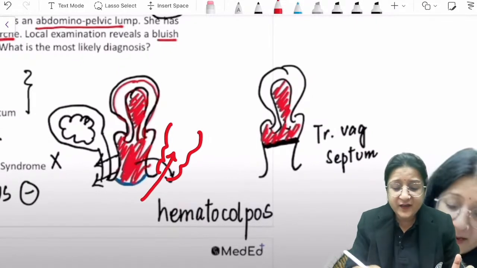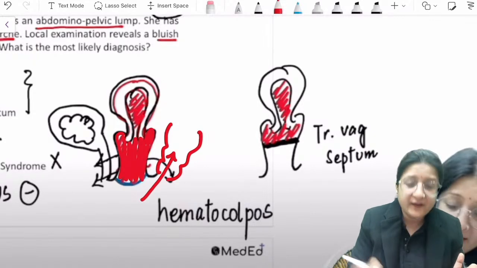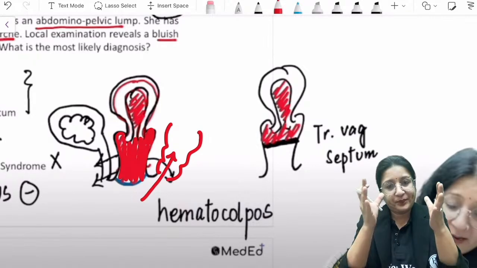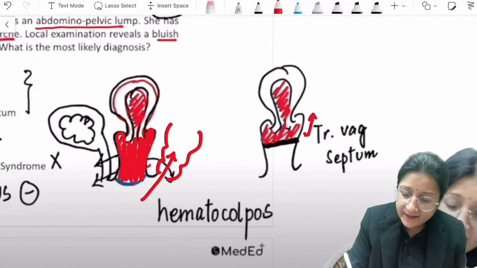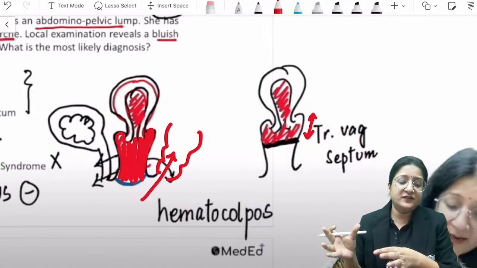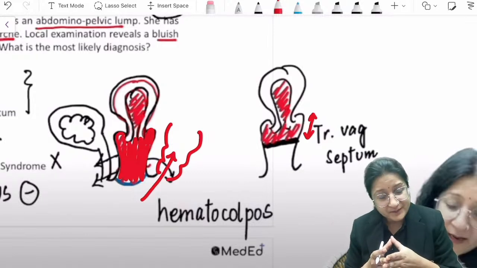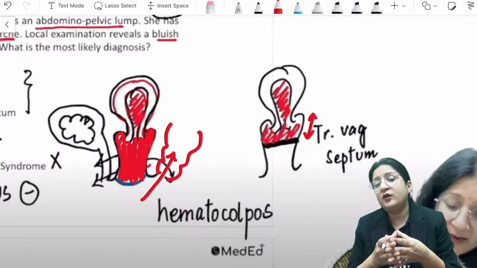examination, if the collection is along the entire length of the vagina, then the most probable answer is imperforate hymen. And if the collection is in the upper part of the vagina, if they had mentioned that, then your answer would have been a transverse vaginal septum. Okay, so that was the distinguishing feature in the question.